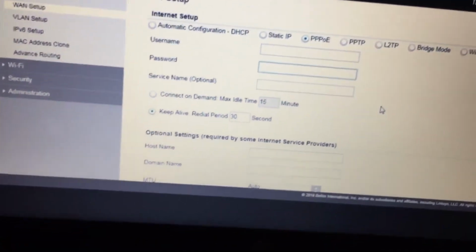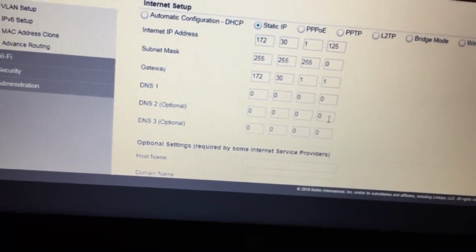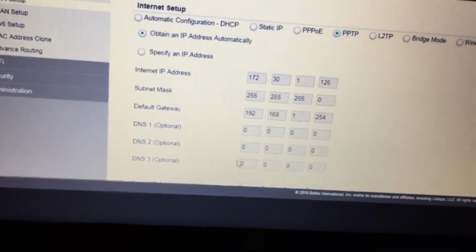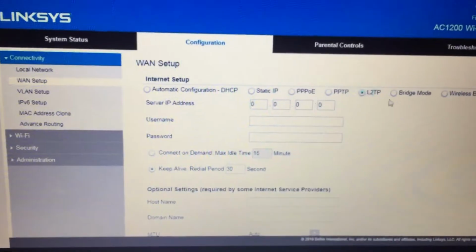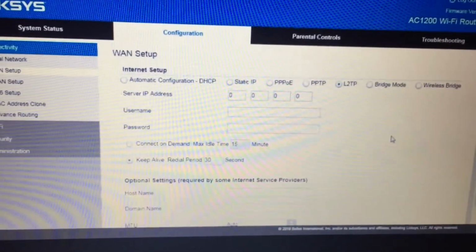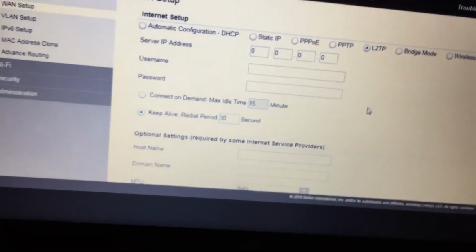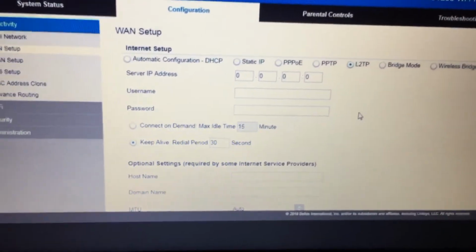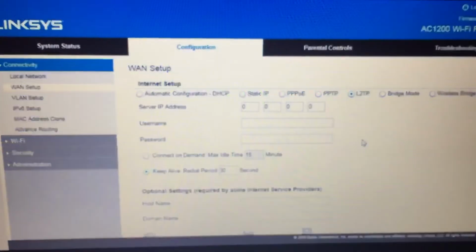Now if you have any other type of internet service like static IP, select static IP, enter the details, click save. If you have PPTP, then enter the numbers and save. L2TP, enter your username and password and save. So these are the internet settings so that your modem and your router can communicate with each other. Alright, once you are done with the internet settings, try to access internet on your computer. You will be able to go online on the wired computer.